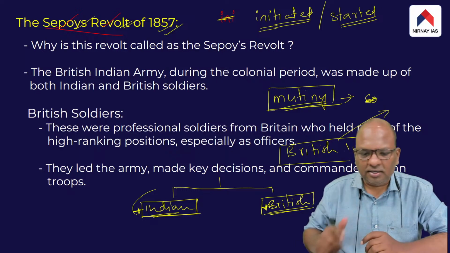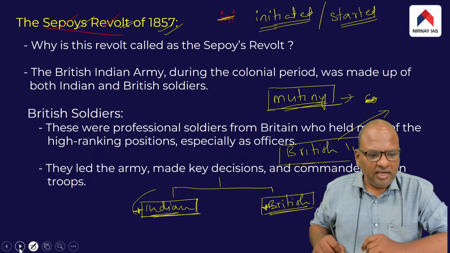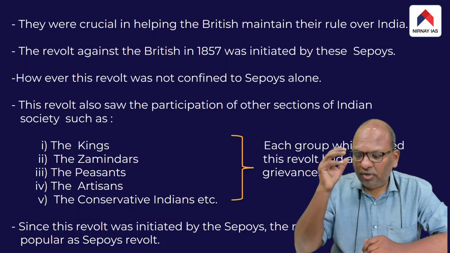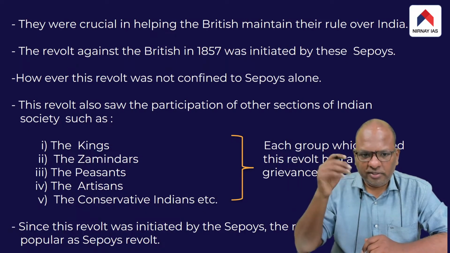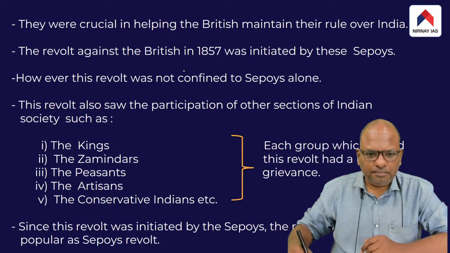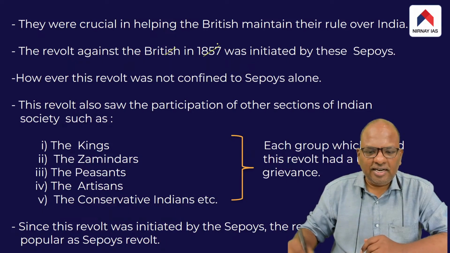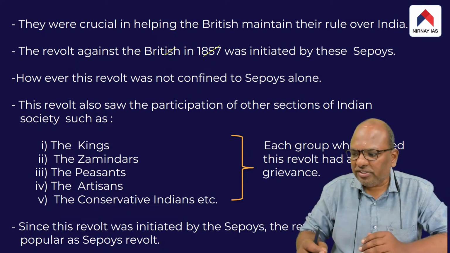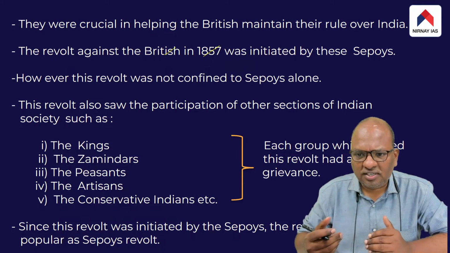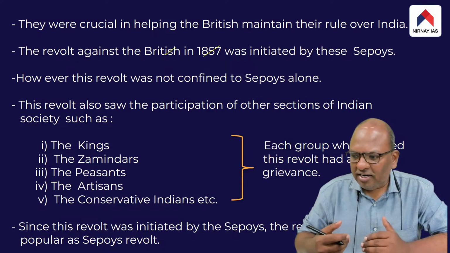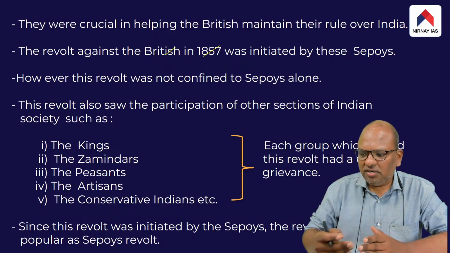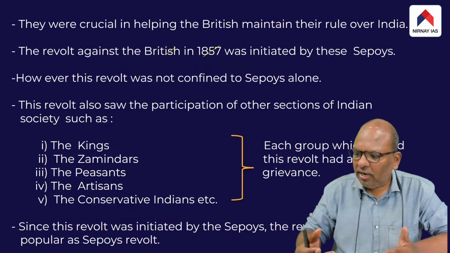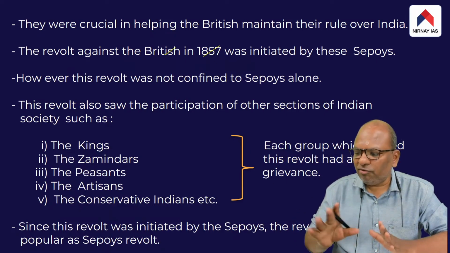Let me clarify the point here itself. This revolt, the 1857 revolt or mutiny, was undoubtedly initiated by the sepoys. But as soon as the sepoys started the mutiny, soon afterwards, other sections of Indian society came forward and actively participated in this revolt.